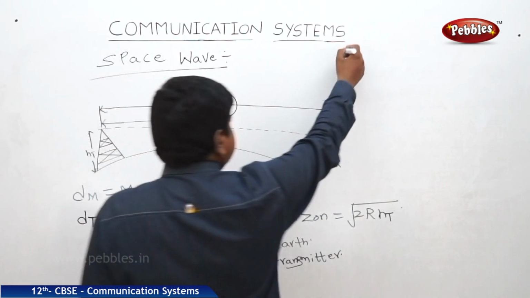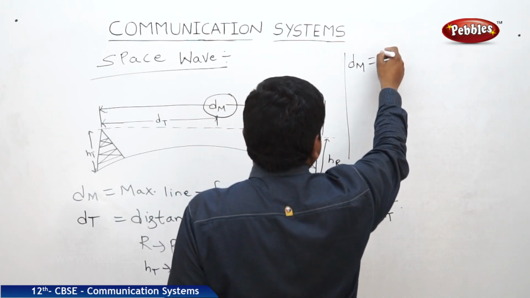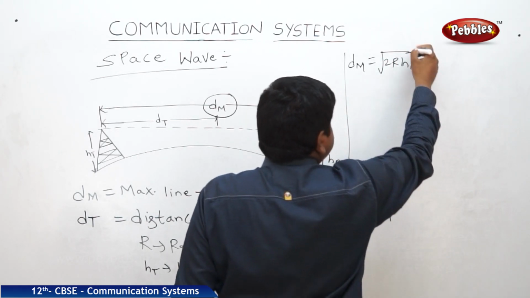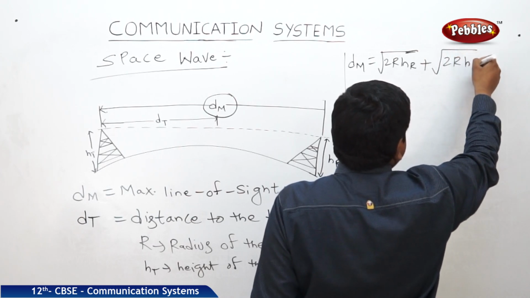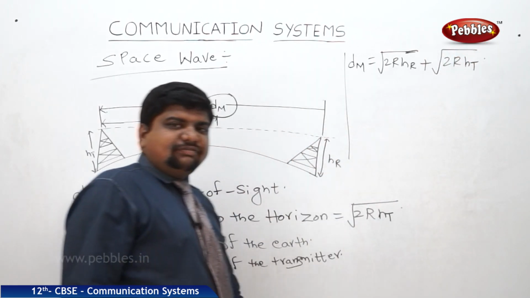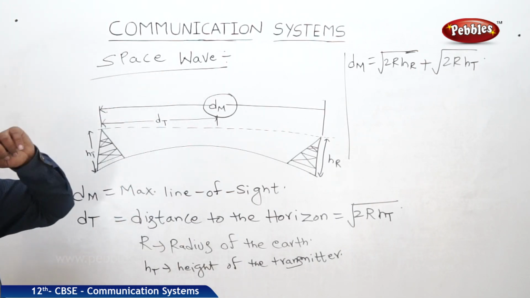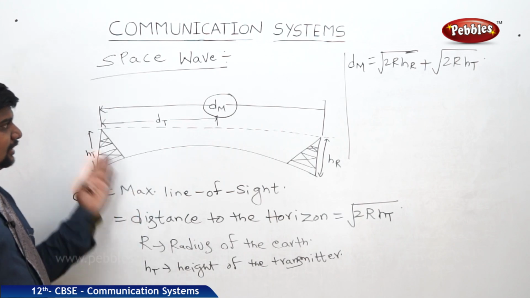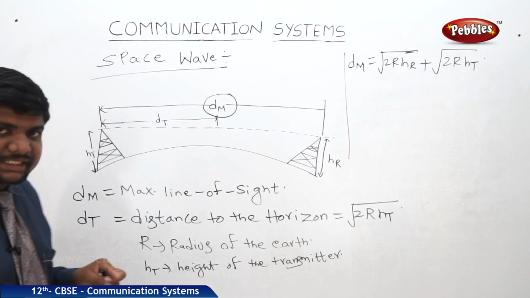It will be like this: dm, the maximum line of sight, is equal to under root 2r hr plus under root 2r ht. This is the formula to get the maximum line of sight, and this is the distance covered. This will be useful in finding out space wave communications.